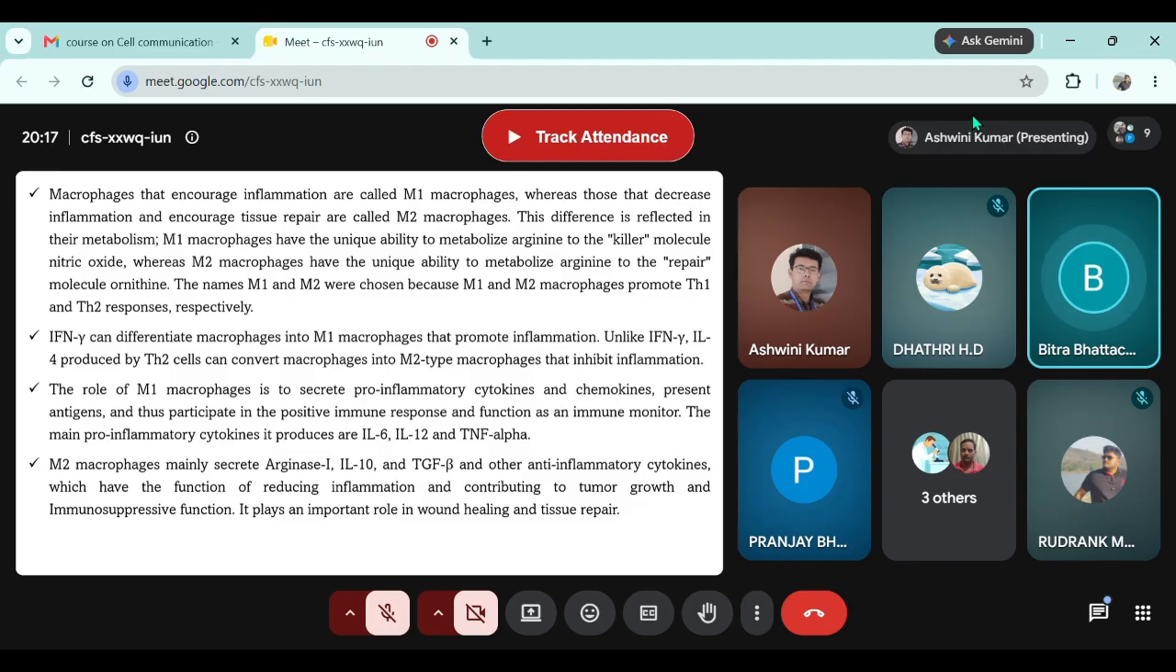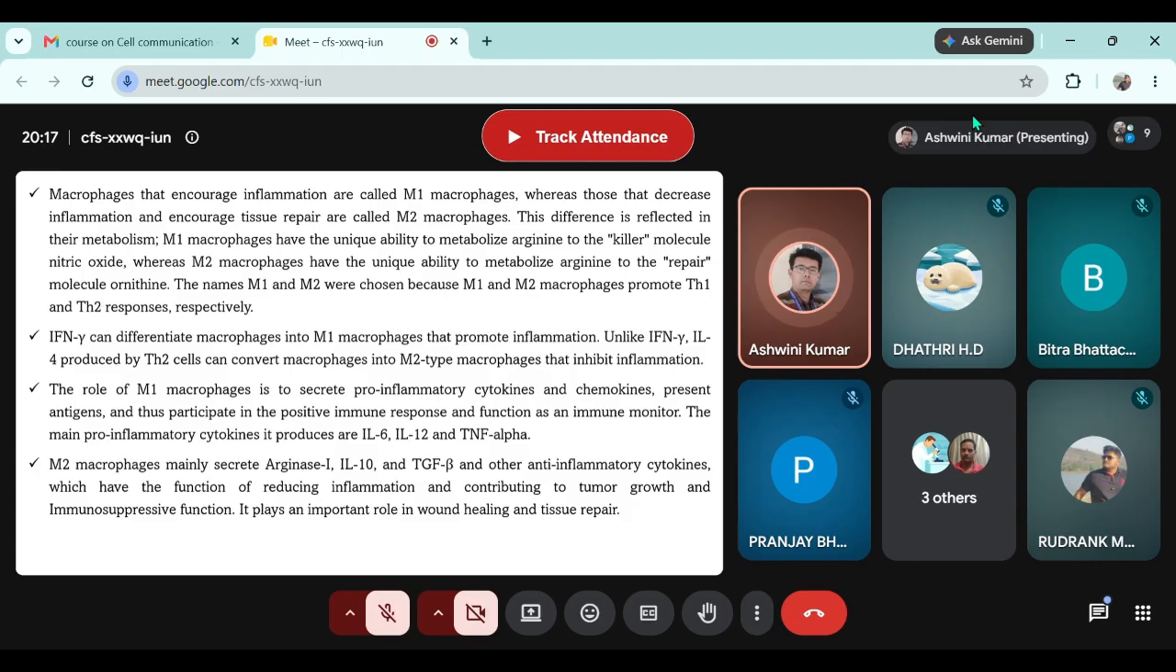Sir, this M1 and M2 macrophages we are talking about, can a single macrophage shift into two states? Yes, very much. They are not different macrophages. They are two states of the macrophage. If a macrophage is producing pro-inflammatory cytokines, we will call the macrophage M1. If it is producing anti-inflammatory cytokines, we will call the macrophage M2. If the macrophage is converting arginine into nitric oxide, we will call the macrophage M1. If it is converting the same arginine into ornithine, we will call the macrophage M2. It's just the change of the state.